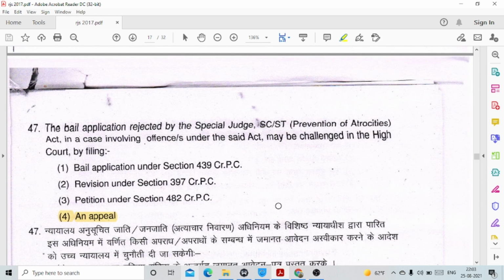Question number 47. The bail application rejected by the Special Judge, SC/ST Prevention of Atrocities Act, in a case involving offence under the said Act, may be challenged in the High Court by filing, option number 4, an appeal.